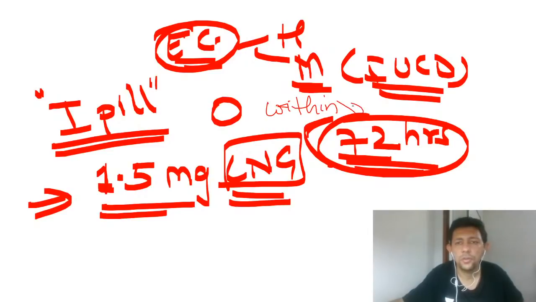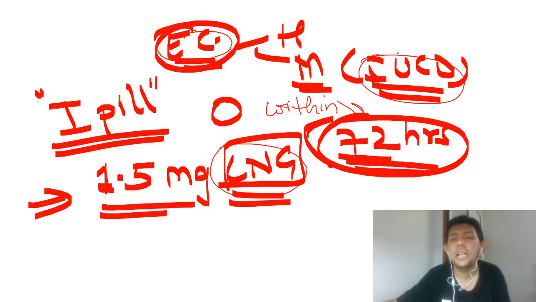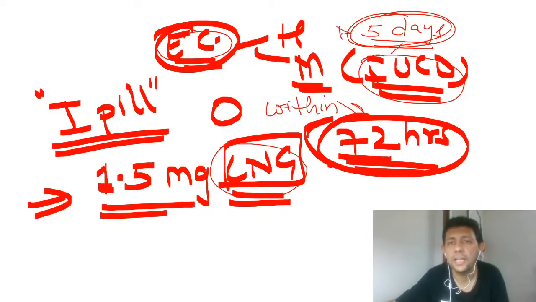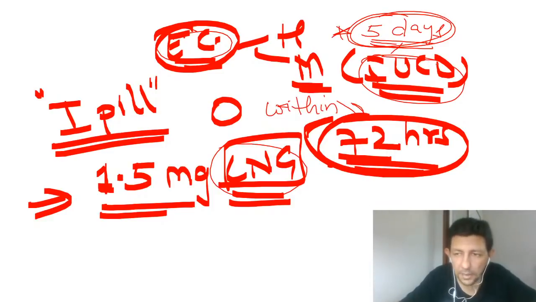Within 72 hours. This could also be asked: what is the emergency window for your hormonal method LNG? It is 72 hours. And the advantage of your mechanical method, the IUCD, is that it gives you 2 days extra. Here the emergency window is 5 days. So if the patient presents on the 4th or 5th day, an IUCD may be inserted, up to 5 days. And why 5 days is important, please pay attention, because it is a very important MCQ.